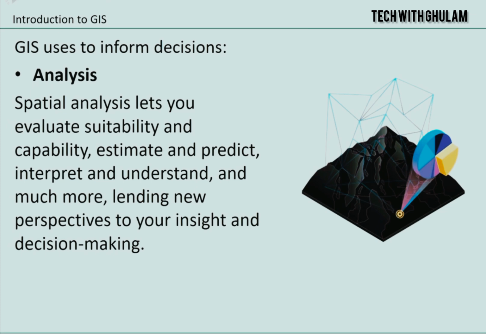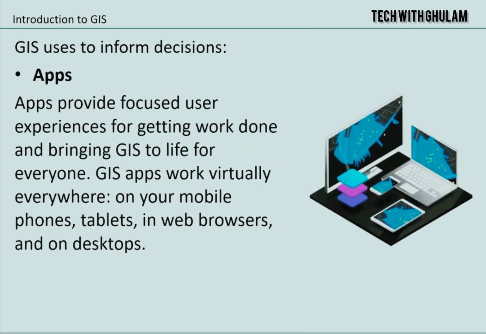The third component is analysis, or spatial analysis. Spatial analysis lets you evaluate suitability and capability, estimate and predict, interpret and understand, and much more, lending new perspectives to your insights and decision-making. The last component is the apps. Apps provide focused user experiences for getting work done and bringing GIS to life for everyone. GIS apps work virtually everywhere, on your mobile